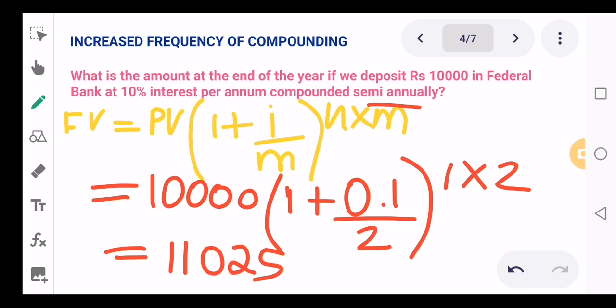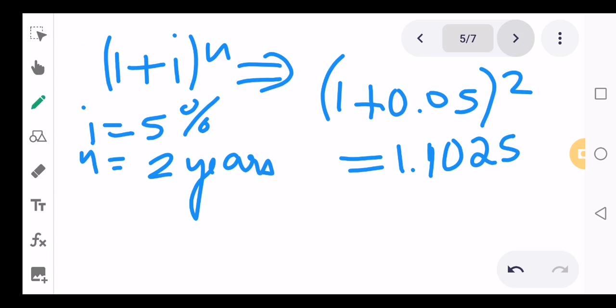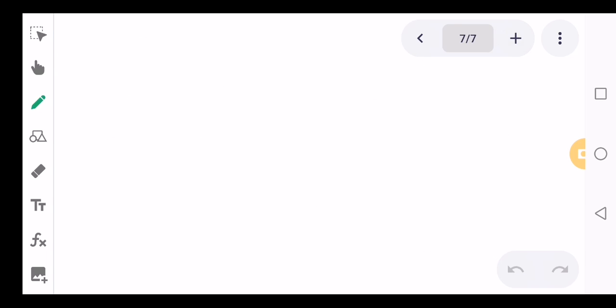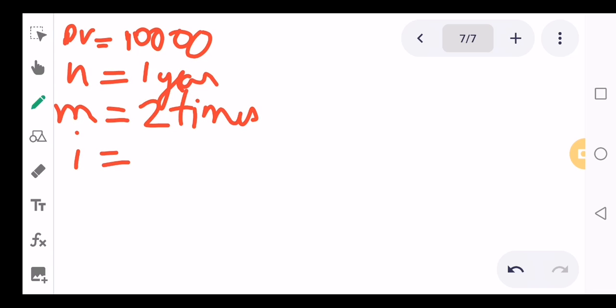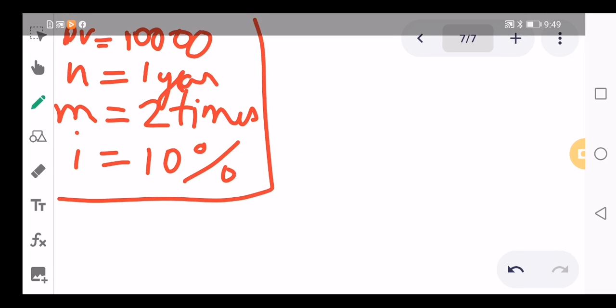Let me use a table to solve this so that you will understand this easier. Now let me write down the figures. Present value was 10,000. Your n was 1 year. Your m was 2 times. And then what else do we need? We need i. i was 10%. This was what was there in the question.